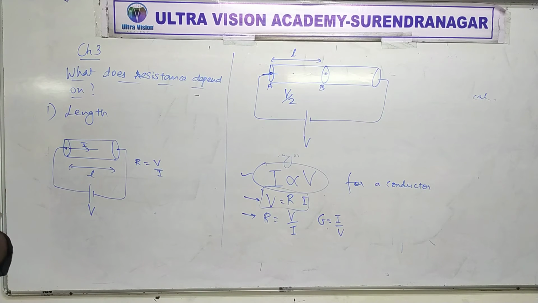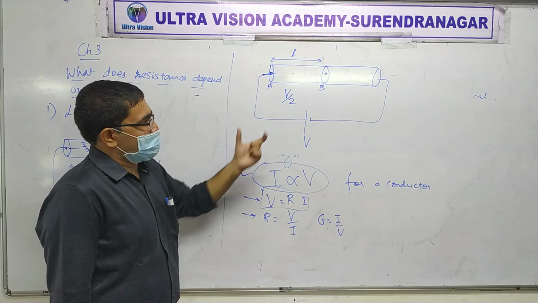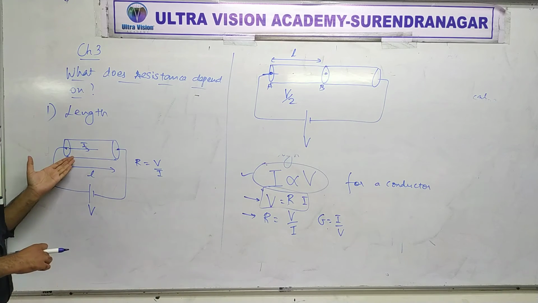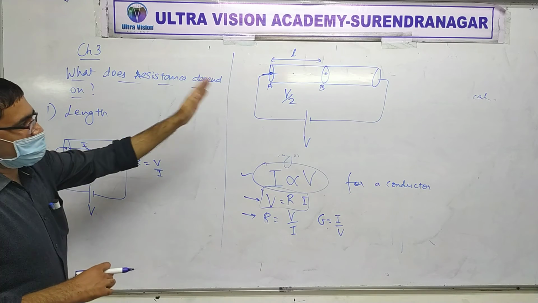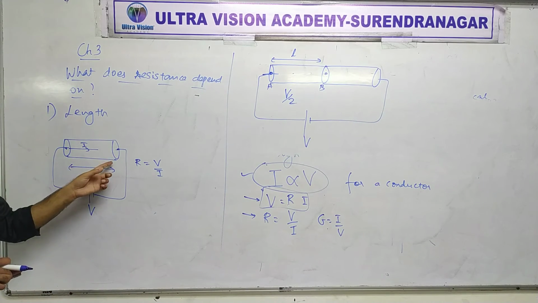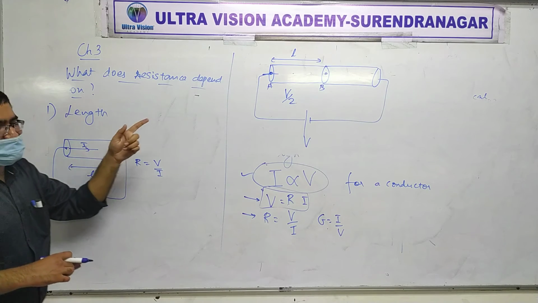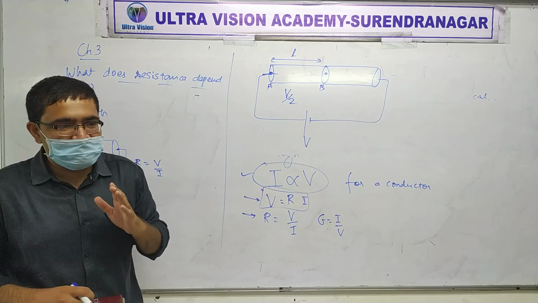Make sense? So compared to earlier, for the same length, we are getting half the voltage.